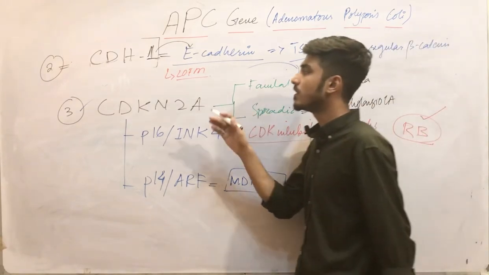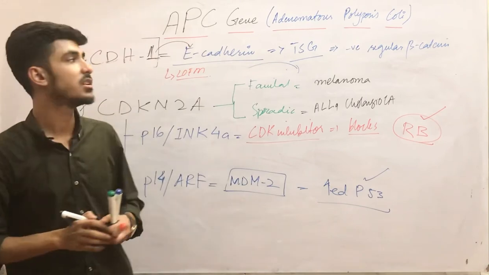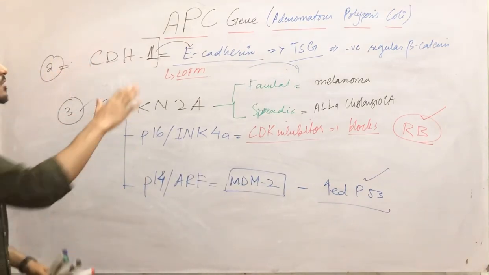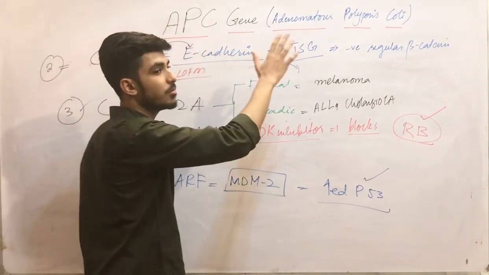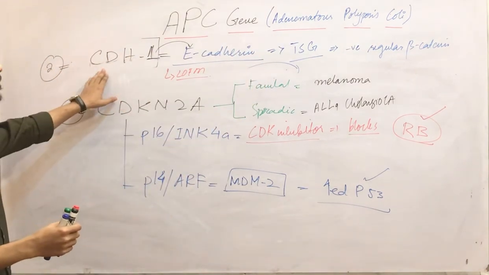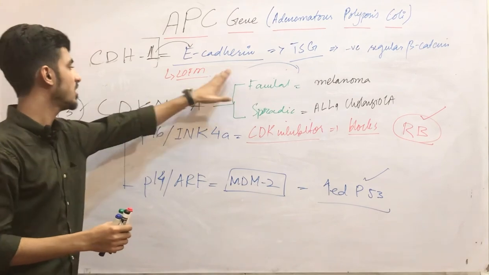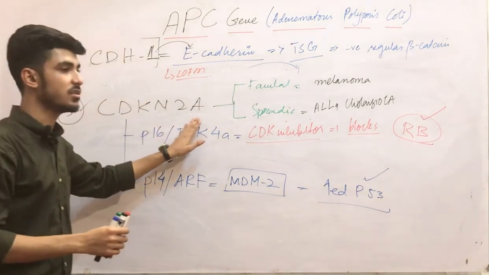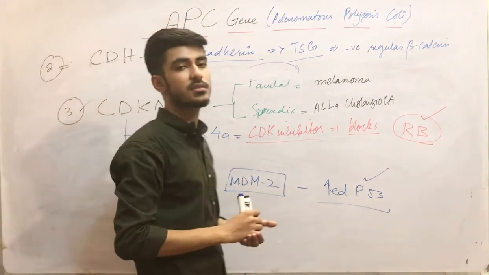Clear? So we have studied three tumor suppressor genes today. One was the APC gene, about which I told you everything, the Wnt signaling pathway, everything. Then I told you about the CDH1 gene, the E-cadherin gene, and then the CDKN2A gene. These are all tumor suppressor genes.